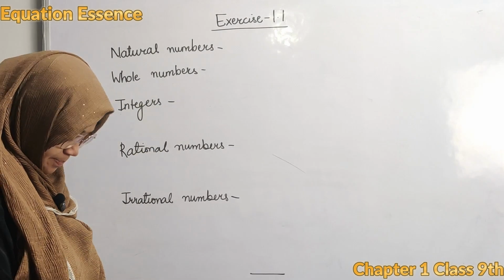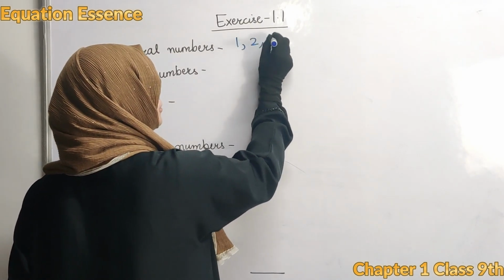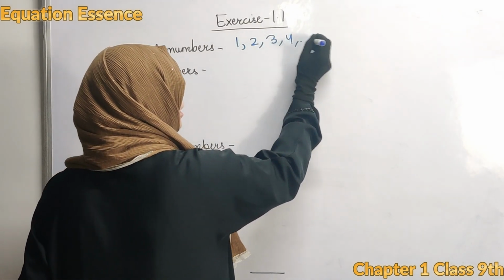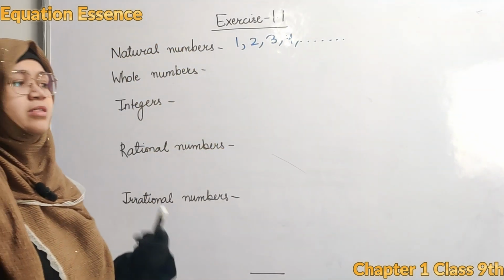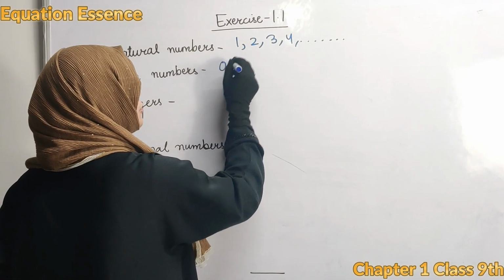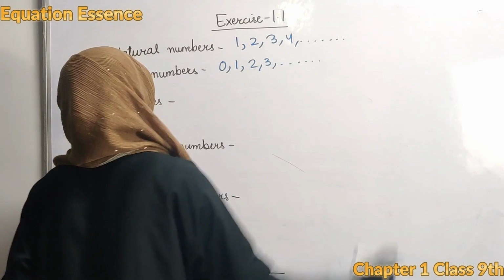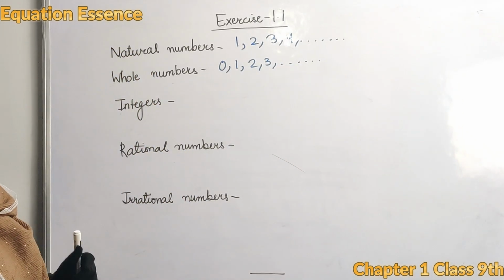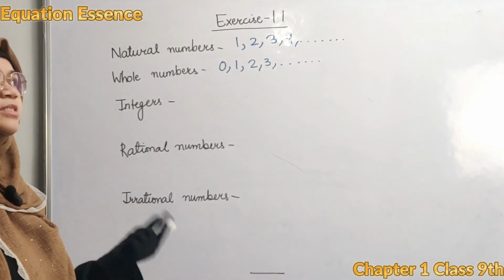Basically natural numbers are simply numbers 1, 2, 3, 4 up to infinite. What are whole numbers? Whole numbers are all the natural numbers and 0. That is, it starts from 0 and it goes up to infinite. What are integers? Integers are the negative and positive numbers and 0.